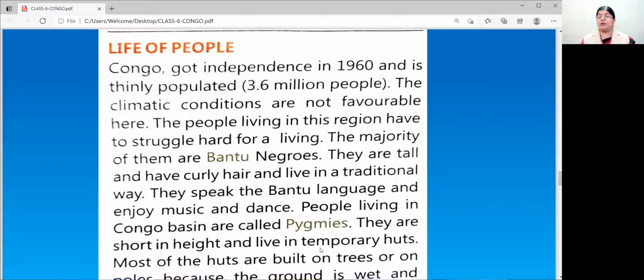You might have seen Negroes. Small, like Maggie noodles. Just small. I'm just joking. No one should take it seriously.